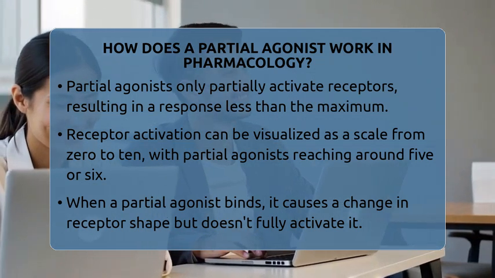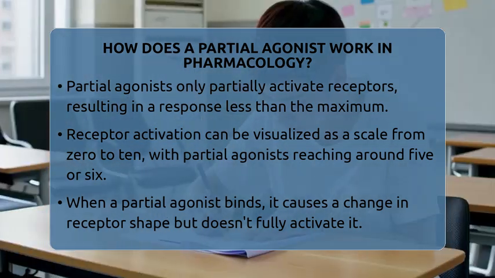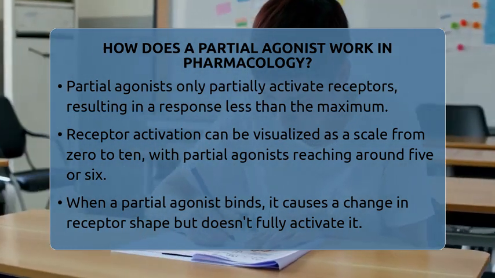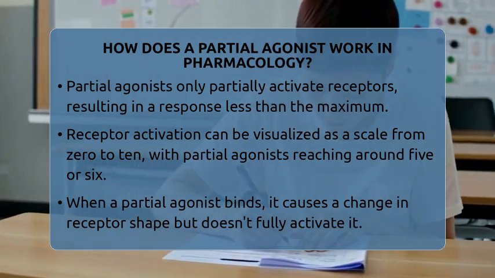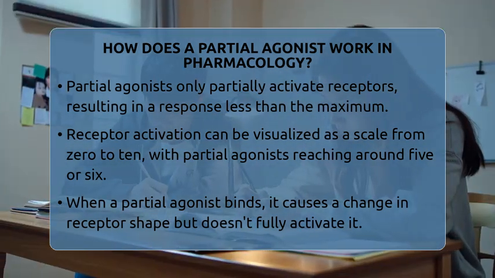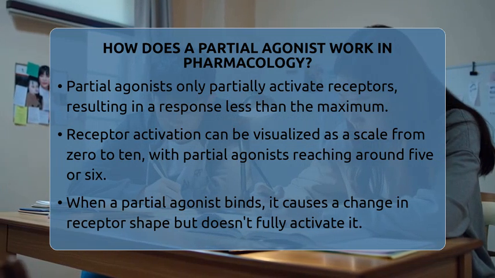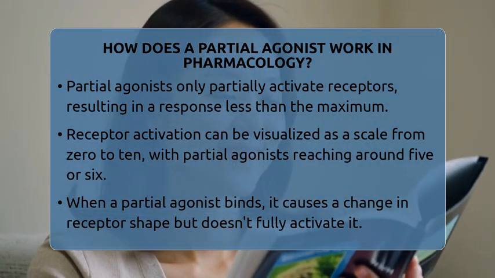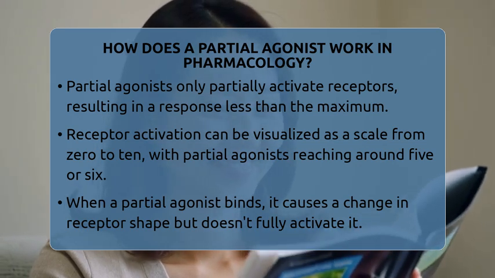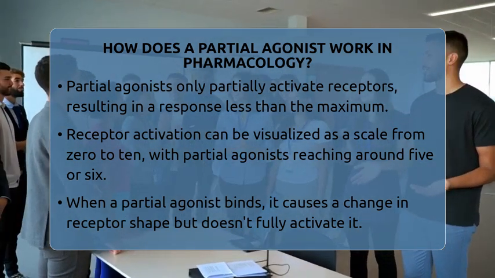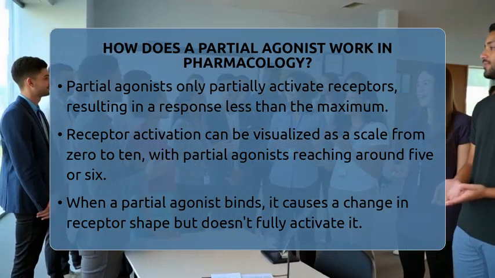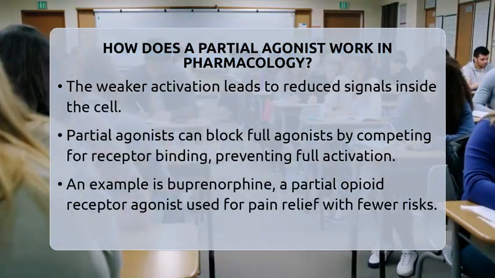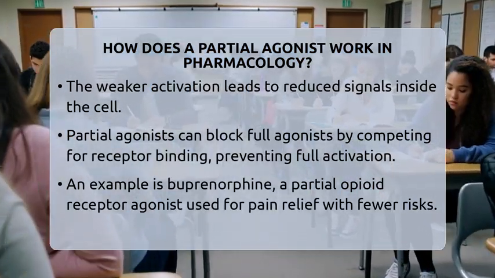When a partial agonist binds to a receptor, it causes a change in the receptor's shape, but not enough to fully activate it. This partial activation means the downstream signals inside the cell are weaker. Sometimes, partial agonists can even block the effects of full agonists. If both are present, the partial agonist competes for the receptor and prevents the full agonist from fully activating it.